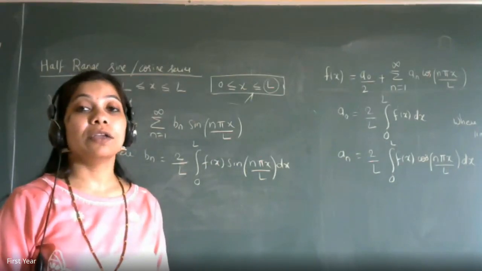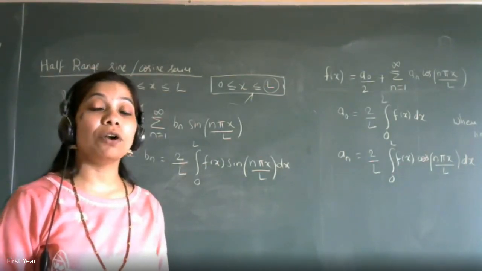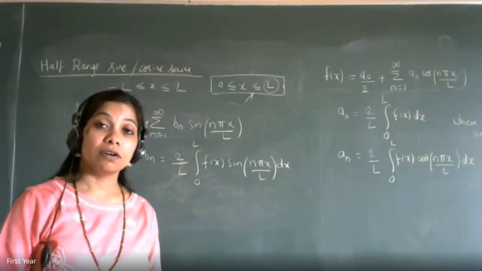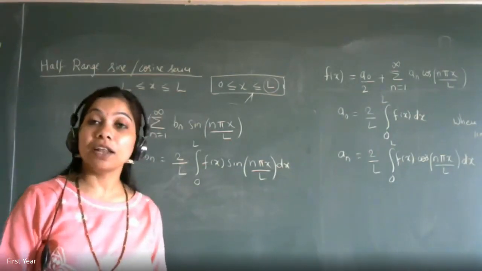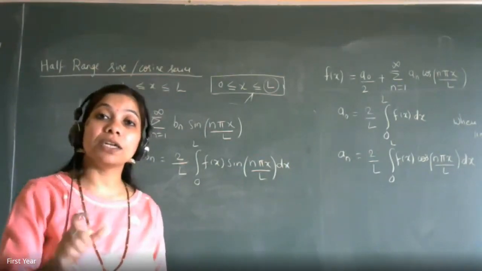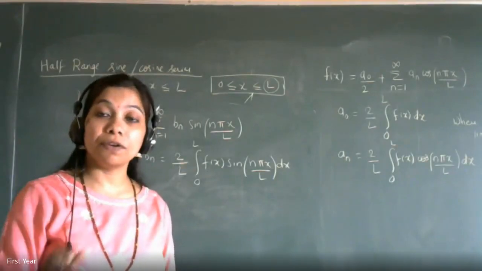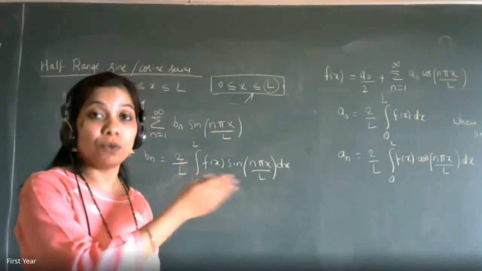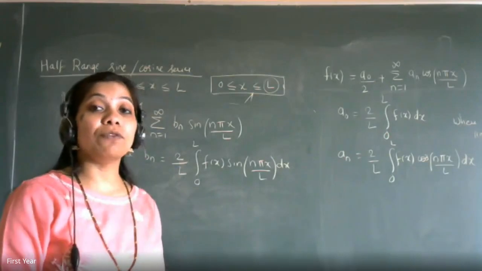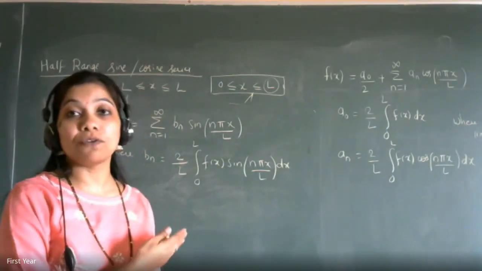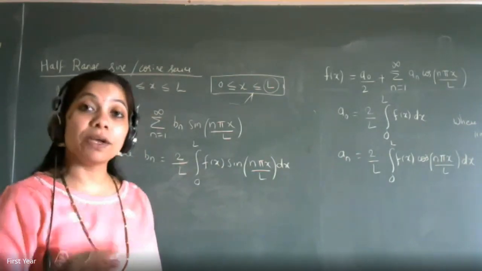And if we want the full range, that is, if you want the entire Fourier series expansion, then whatever is the limit given will be considered as full range. Even if it is 0 to L, if it says find the Fourier series expansion for this f of x, then that range will be considered as full.